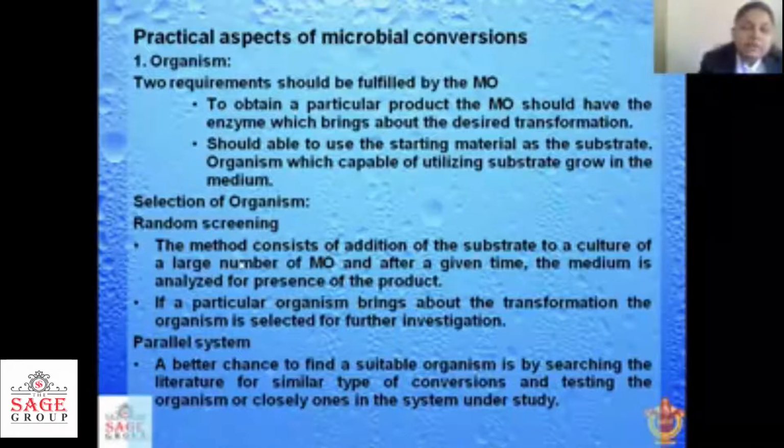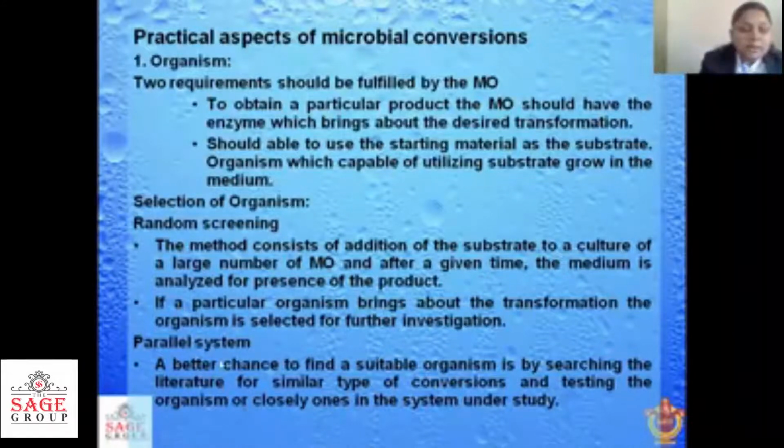If the product is the desired one which we want, then we use that microorganism for our further transformation process. If a particular organism brings about the transformation, the organism is selected for further investigation. So this type of screening is random screening.